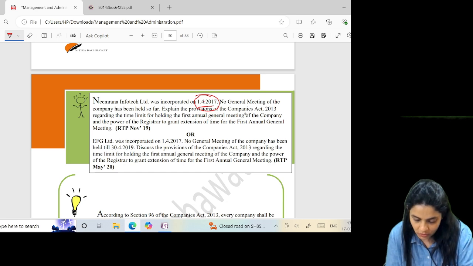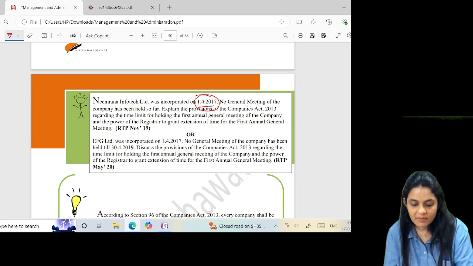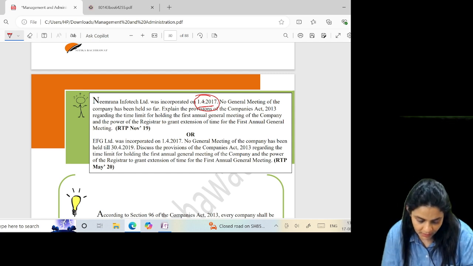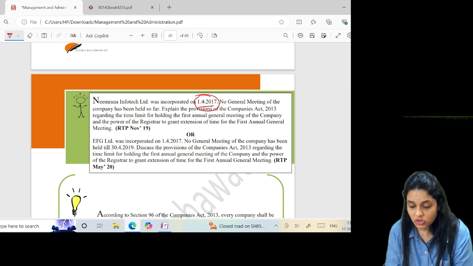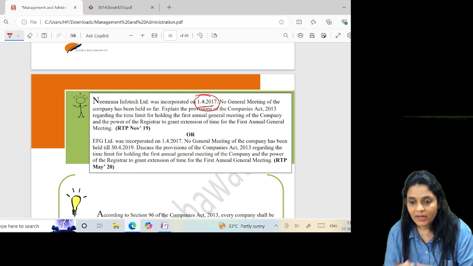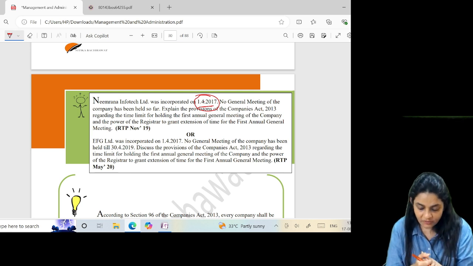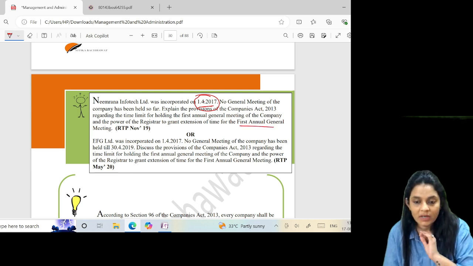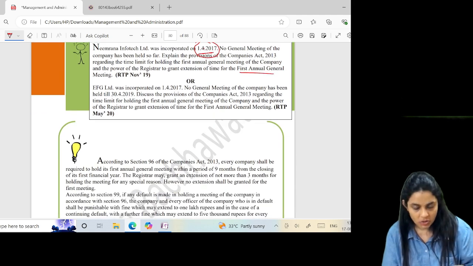Explain the provisions of the Companies Act regarding the time limit for holding the first AGM of the company and the power of the registrar to grant extension of time. The time limit for the first AGM is within 9 months from the end of the financial year. A registrar has a right to grant extension of time. However, for the first AGM, the registrar cannot grant any extension.